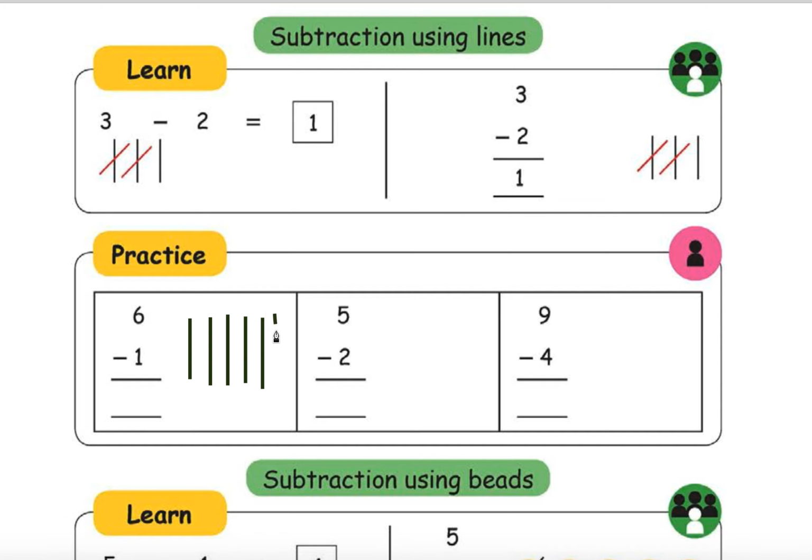Okay, let's try one more. Okay. Then change the color.